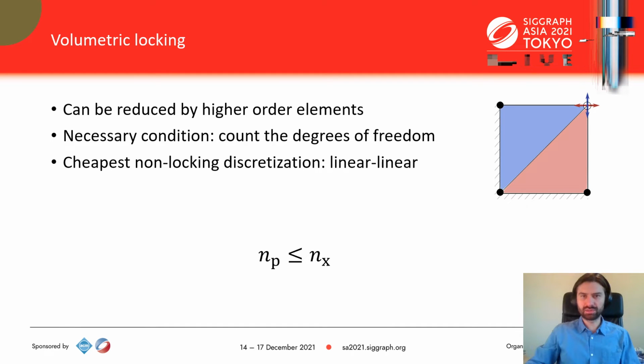In general, locking is the byproduct of discretization and very stiff parameters. The solution boils down to counting the remaining degrees of freedom, as you can see in the bottom equation. This is only a necessary condition. Our proposed solution satisfies it and produces accurate deformation. On the other hand, it does not satisfy the sufficient condition known as LBB. We will briefly touch upon the consequences later.